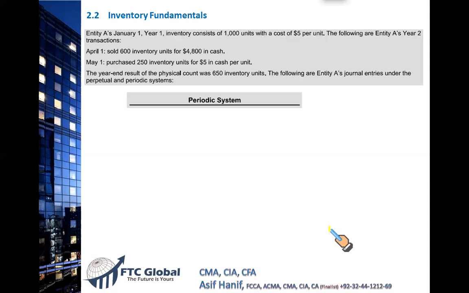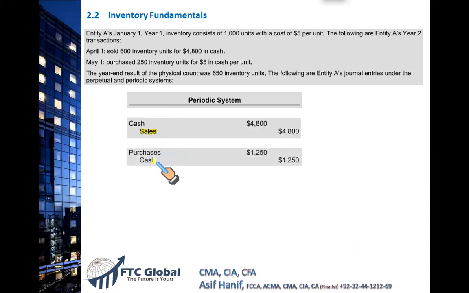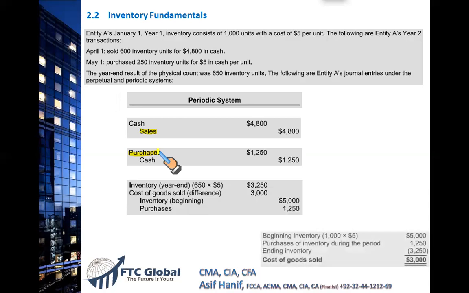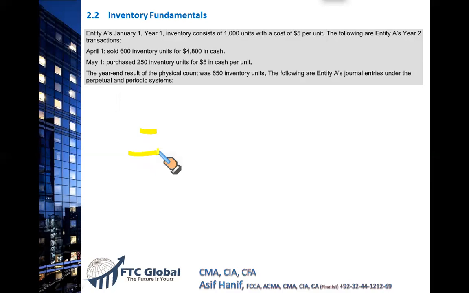But under the periodic system, what we do is keep on entering sales, keep on entering purchases. And at the end of the period, we conduct a physical count, and from this physical count we come to know the value of the goods that we have available. Let's say, I will take some imaginary numbers.